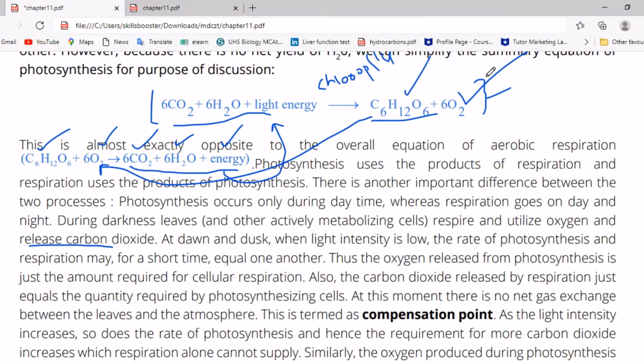As the light intensity increases, so does the rate of photosynthesis, and hence the requirement for more carbon dioxide increases, which respiration alone cannot supply.